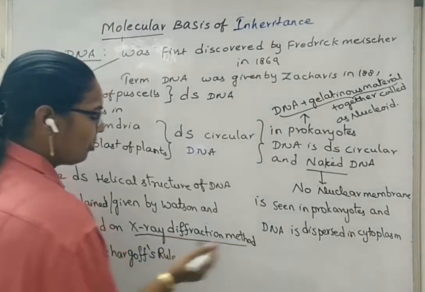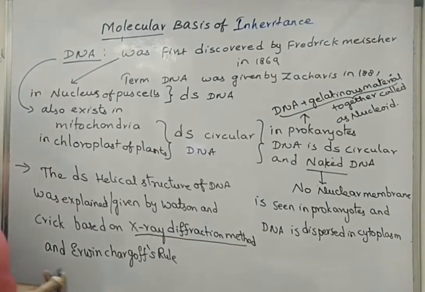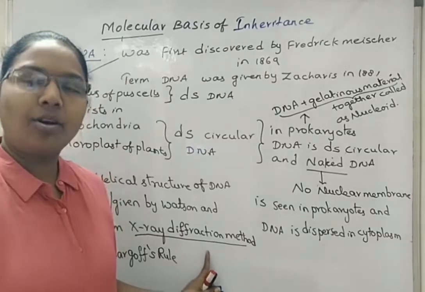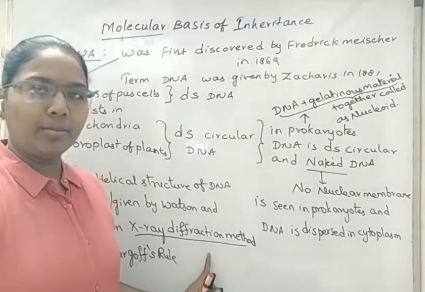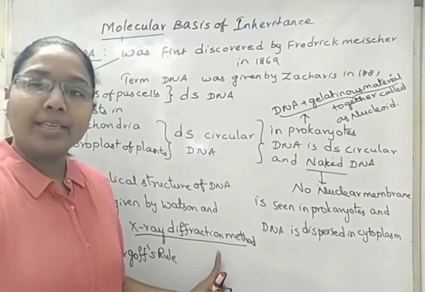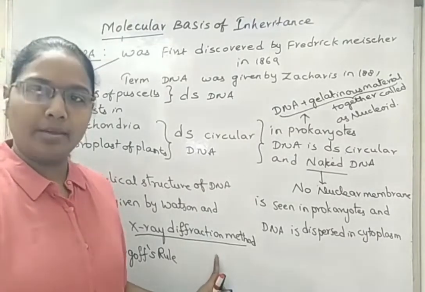What is this X-ray diffraction method? By exposing X-rays onto a substance, the atomic and molecular structure, nothing but the crystallographic structure of a material, can be known.